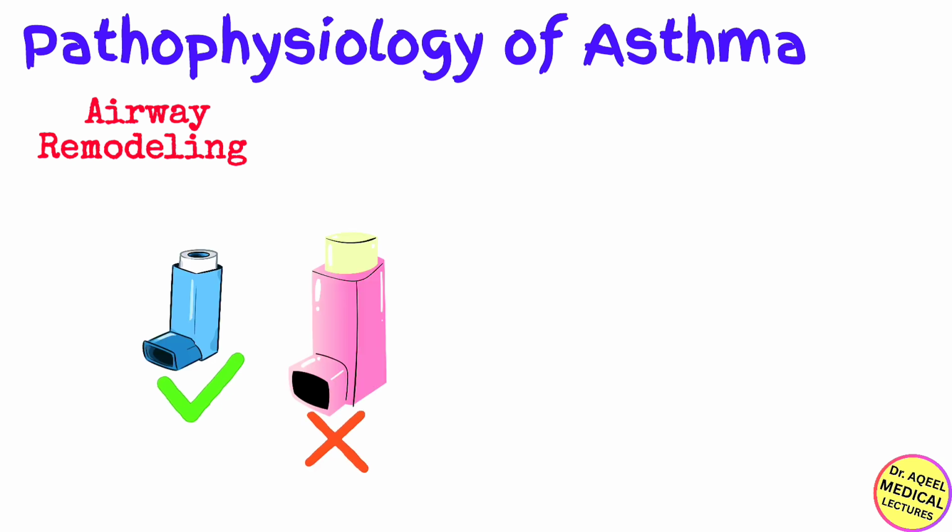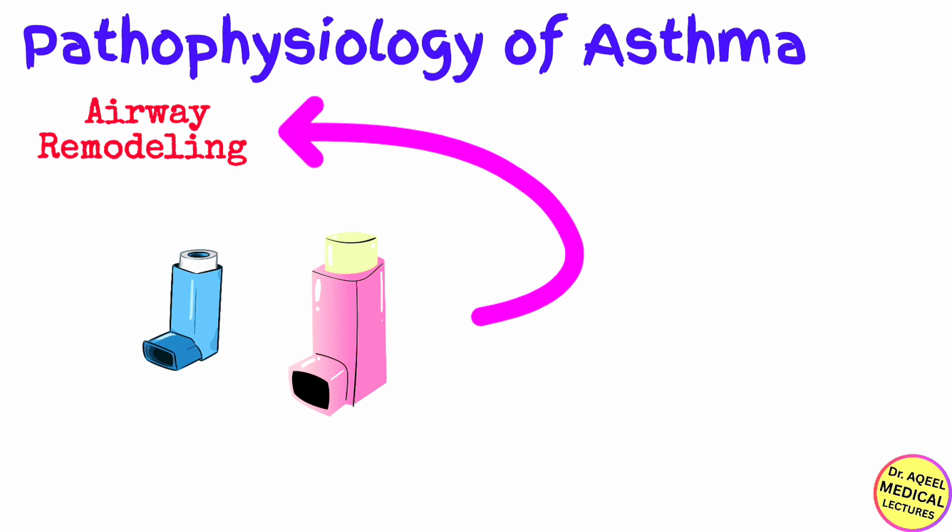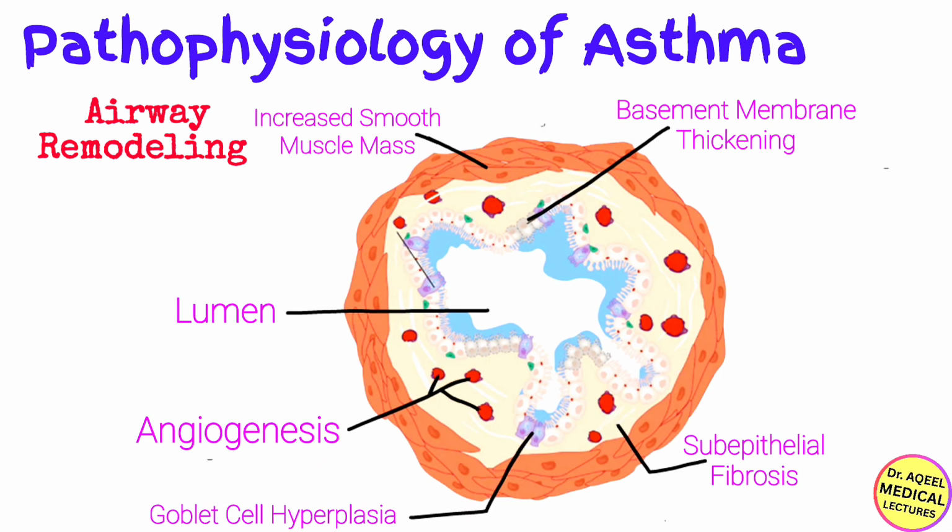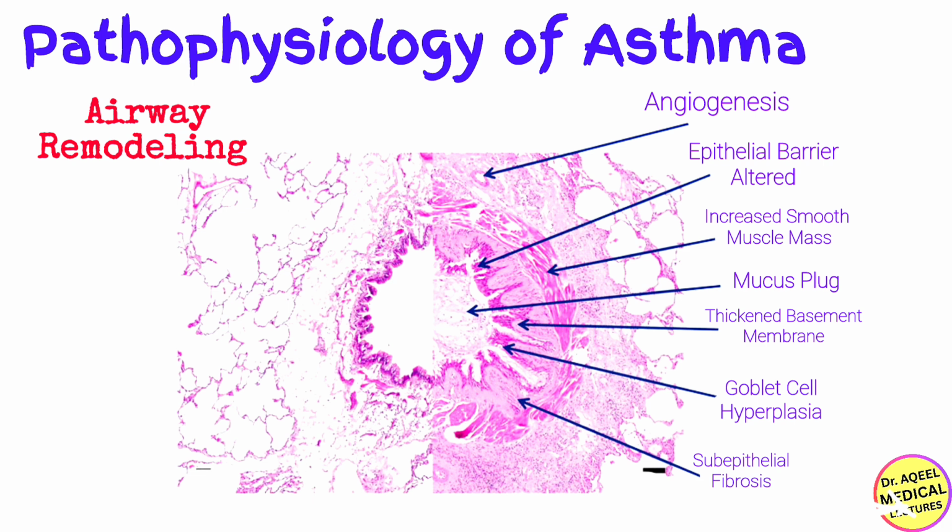And now we will talk about the airway remodeling. Finally, what happens if we ignore the inflammation that is going on? What if the patient just uses their rescue inhaler for years and ignores the controller meds? We get airway remodeling. The chronic damage from the eosinophils causes the body to try and heal itself, but it does it poorly. The basement membrane thickens. It is termed as fibrosis. The smooth muscle gets huge, known as hypertrophy. New blood vessels form. It is angiogenesis. These are caused by chronic inflammation. Once remodeling happens, the airway becomes stiff and narrow permanently. The obstruction is no longer fully reversible.